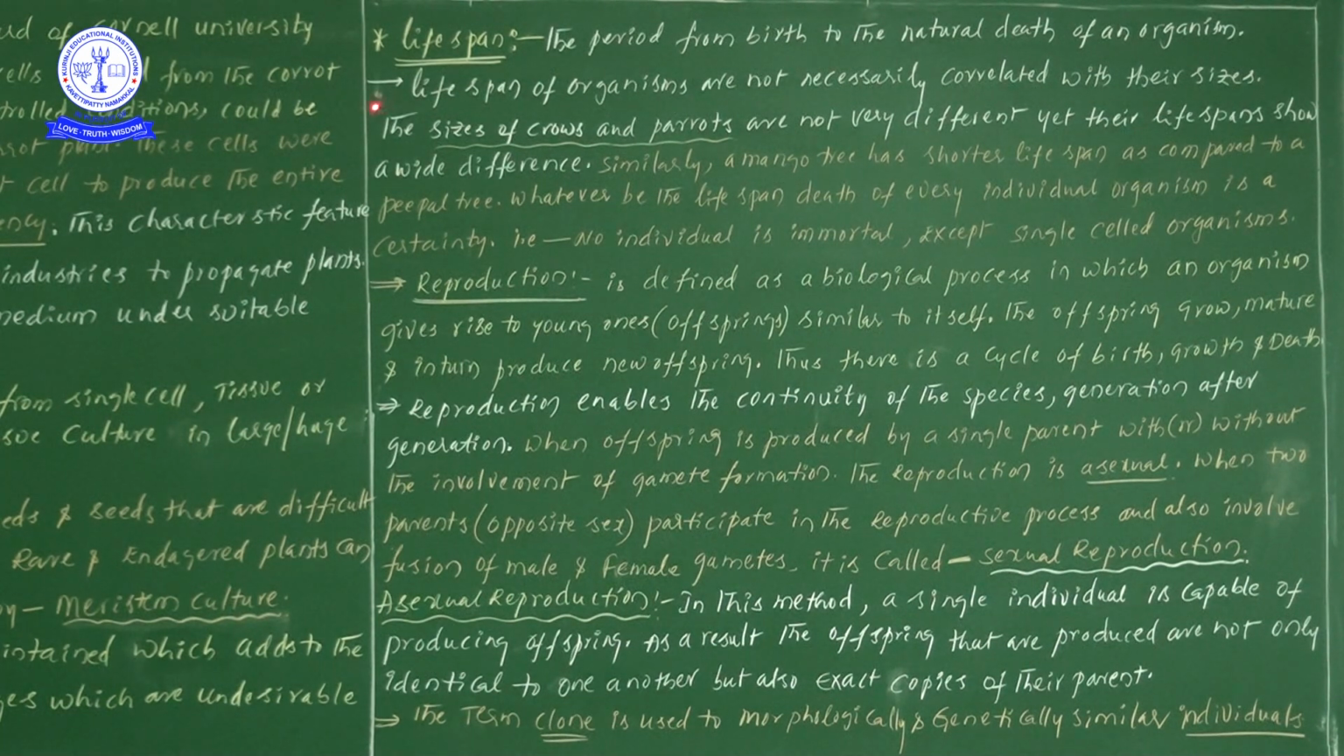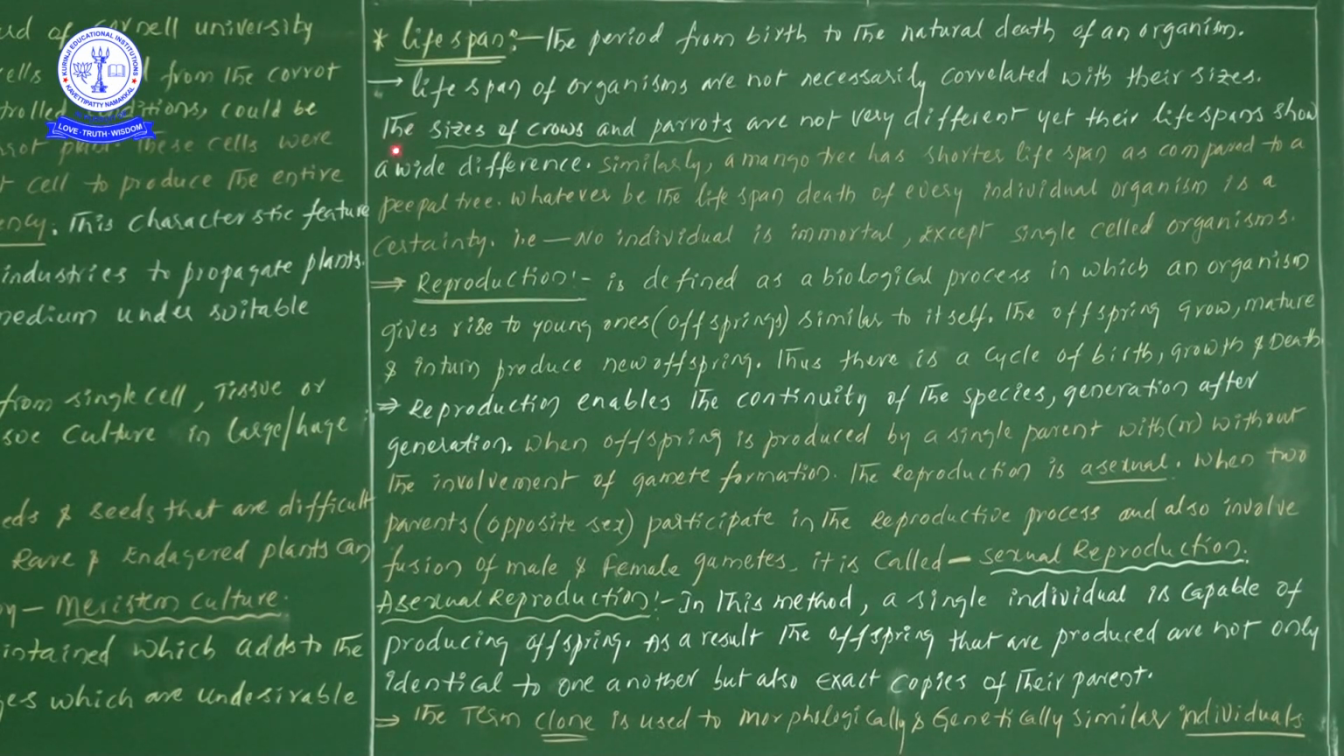Lifespan. Next one, lifespan of an organism or of organisms are not necessarily correlated with their sizes. Star mark, very very important. Lifespan of the organisms are not necessarily correlated with their sizes. Means here, suppose chinna size is there, means lifespan within 1 or 2 minutes, and romba perusa irukano, romba lifespan is many years. Likewise, no chance. Means here the size of the particular organism is not correlated. So that's why here few examples I have given.